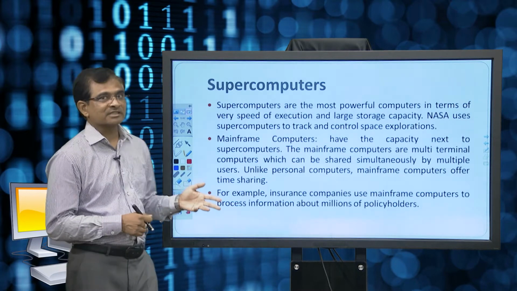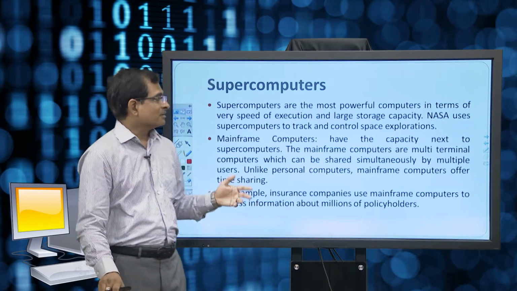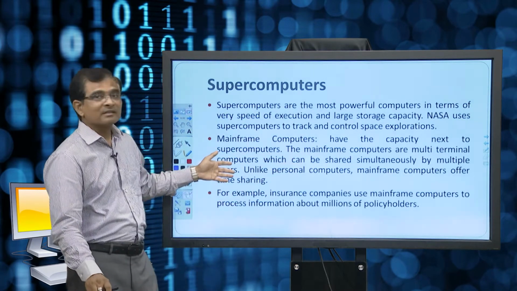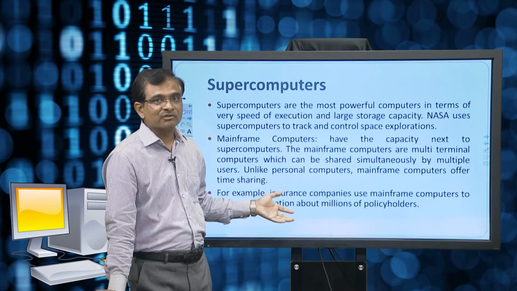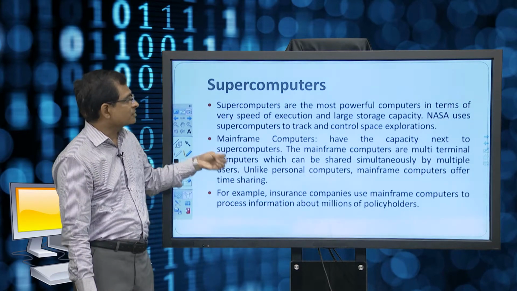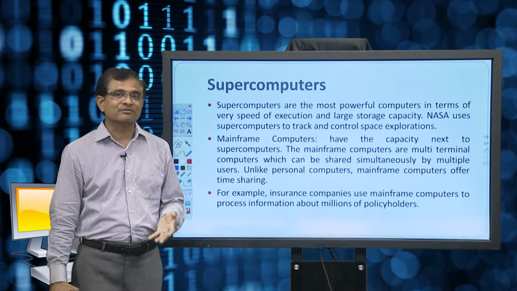So, we have seen what is time sharing, what is batch processing, and what are real time systems. This is a combination of real time systems and time sharing systems, as it is going to have multiple terminals, and that was the feature which was made available with the mainframe computers. Mainframe computers are almost similar to supercomputers.